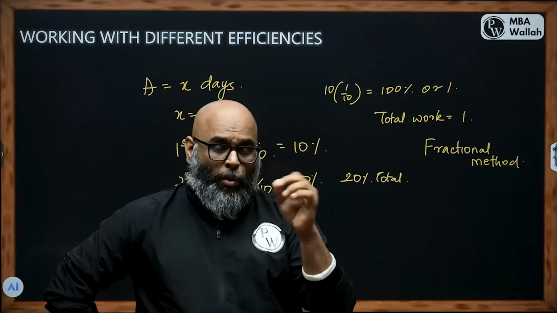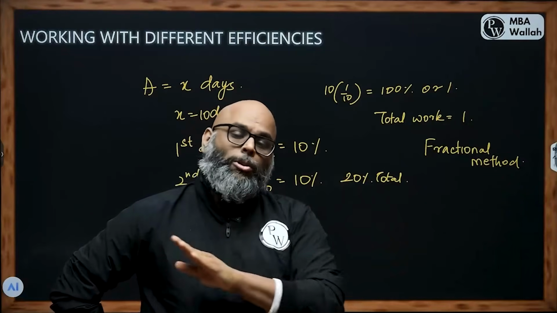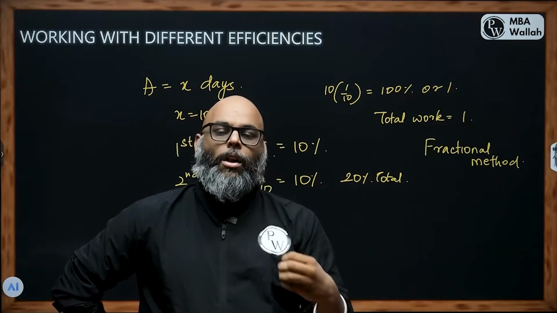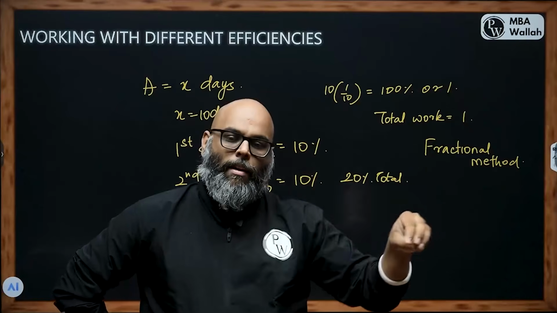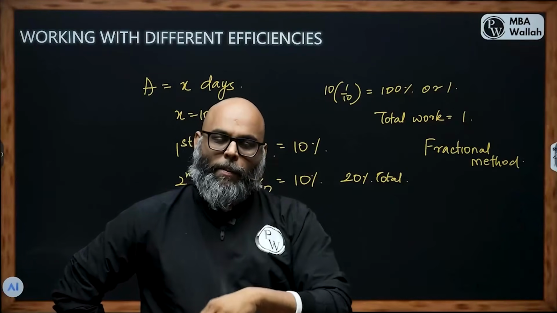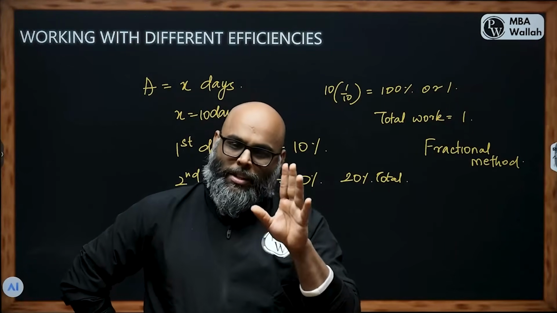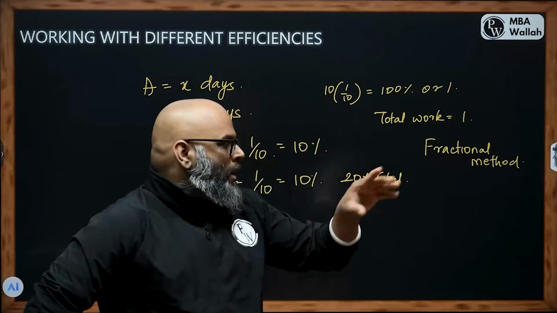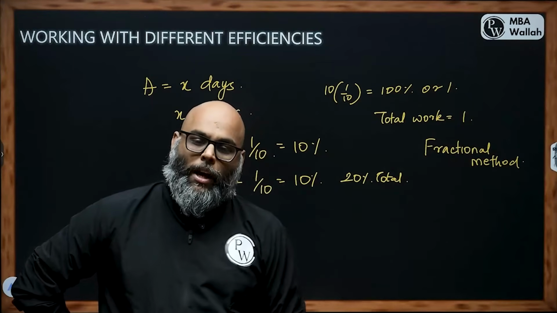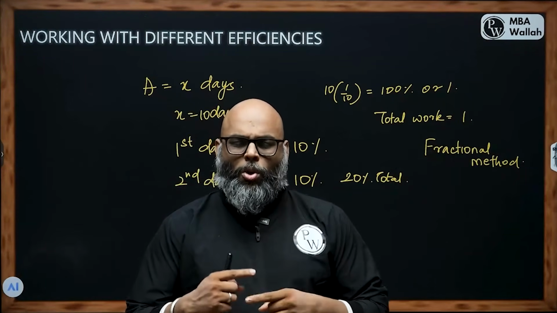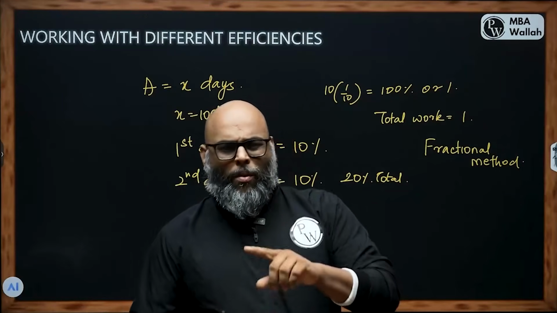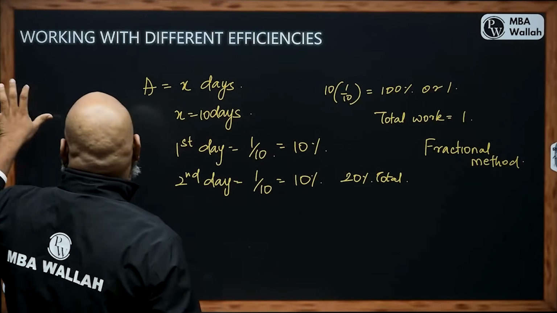And the amount of work done on any given day throughout time and work questions is always equal. On any given day, for that particular person, it will always be equal. This is an assumption that we have. This is the structure that we have when it comes to the fractional method. So we use this to solve a couple of questions to get better. We'll take an example so that we understand this.